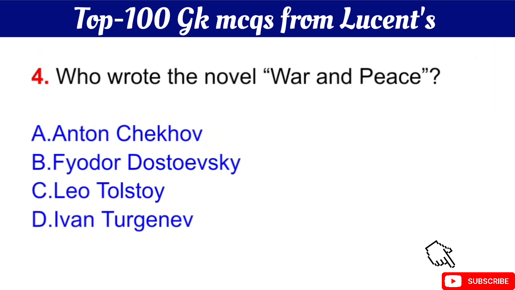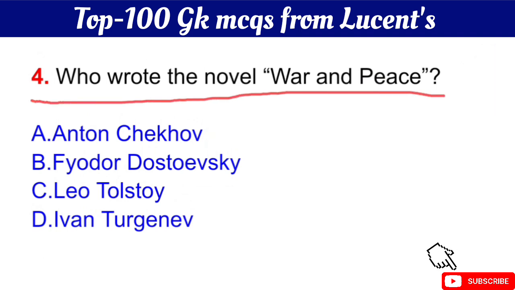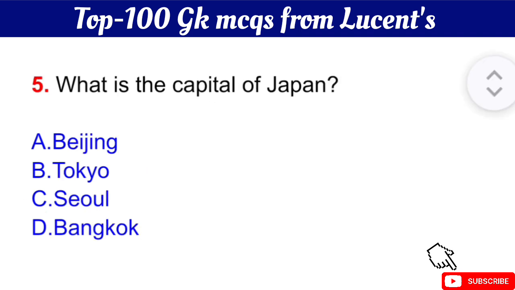Question number 4 is, who wrote the novel War and Peace? The right answer is option C, Leo Tolstoy. Question number 5 is, what is the capital of Japan? The right answer is option B, Tokyo. Tokyo is the capital of Japan.